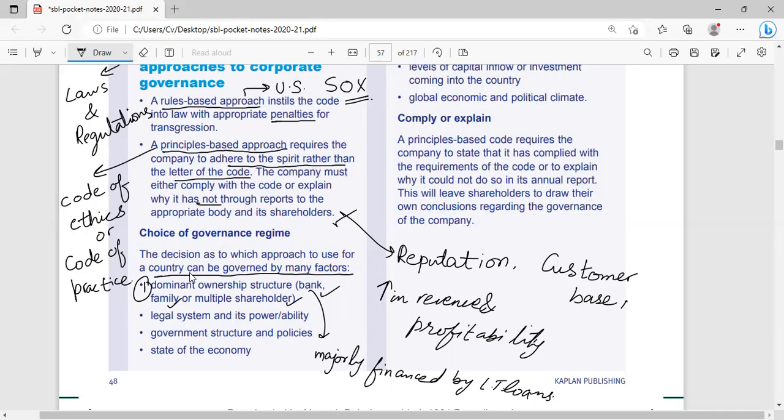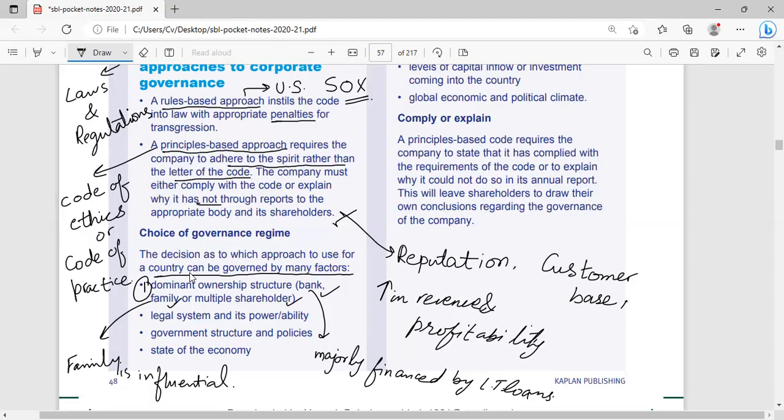On the other hand, another factor which can influence the organization is a family influenced or family managed business. If it is a family managed business, then definitely the whole family is influential, and the family is the major decision maker. No one can affect the decisions of the family, even if they have shareholders in minority, but minority shareholders cannot affect the decision making of the company.